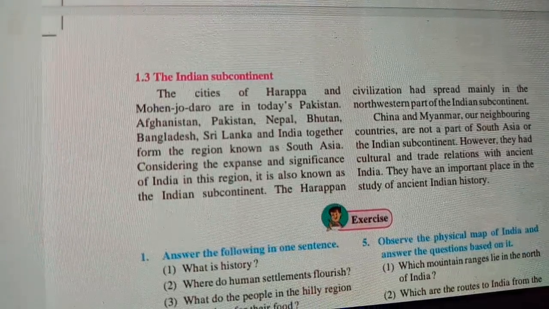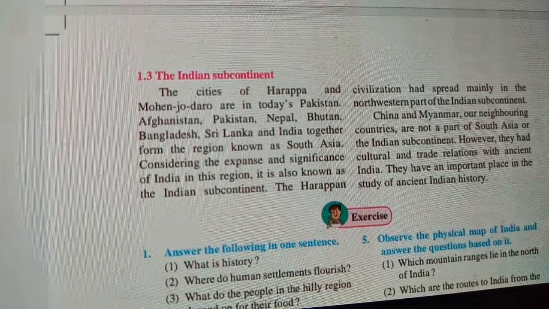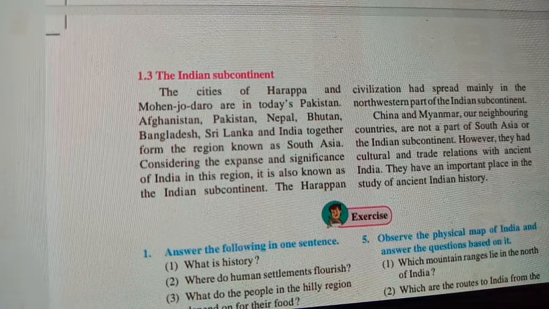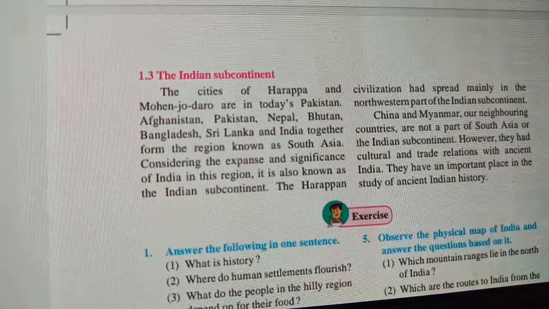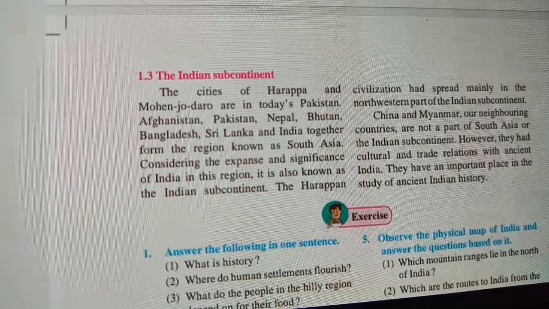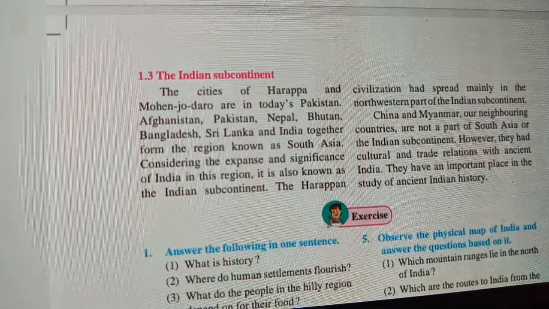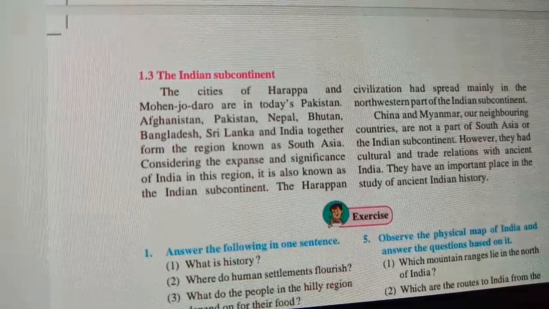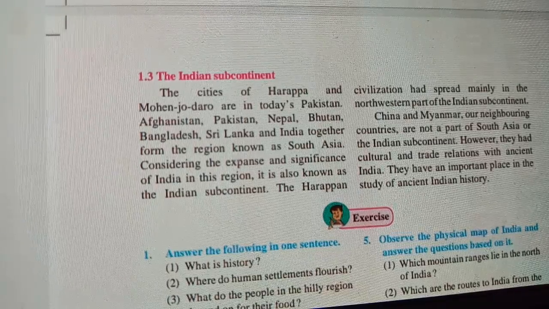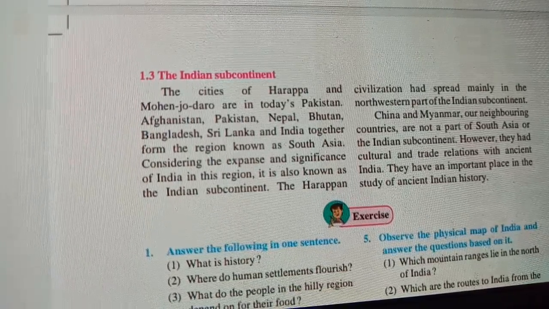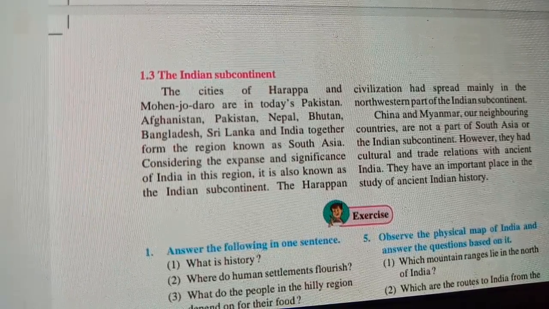Indian subcontinent. The cities of Harappa and Mohenjo-daro are in today's Pakistan. So these heritage sites, Mohenjo-daro and Harappa, are in Pakistan even today. Afghanistan, Pakistan, Nepal, Bhutan, Bangladesh, Sri Lanka and India together form the region known as South Asia. Considering the expanse and significance of India in this region, it is also known as the Indian subcontinent.